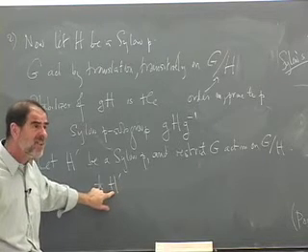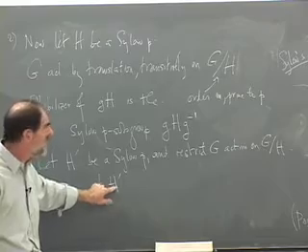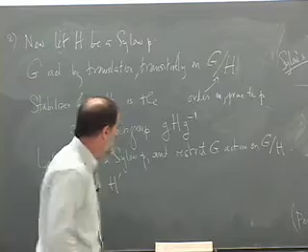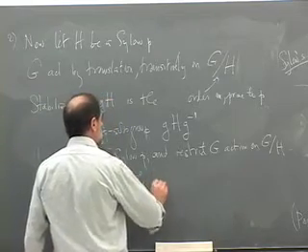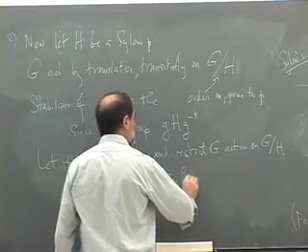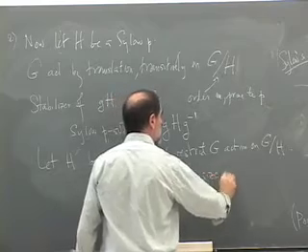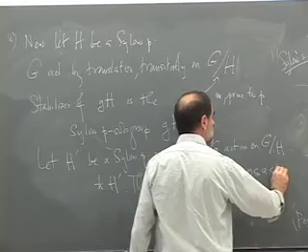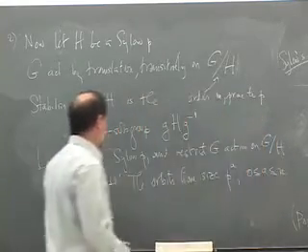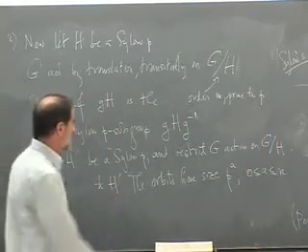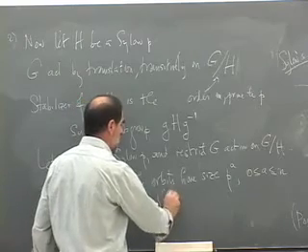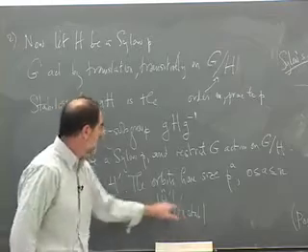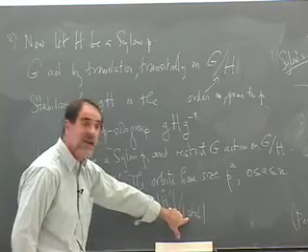Therefore, it has to fix something, because if it didn't, the orbits would all have size divisible by p. The orbits have size p to the a for 0 less than or equal to a less than or equal to n, because the orbits for H prime are of the form the order of H prime divided by the stabilizer, and the stabilizer is a subgroup of H prime, so this is a power of p.